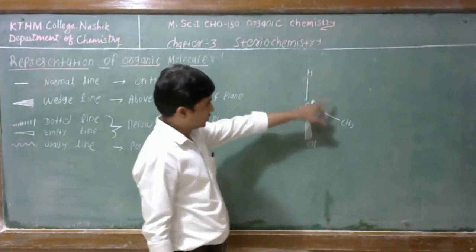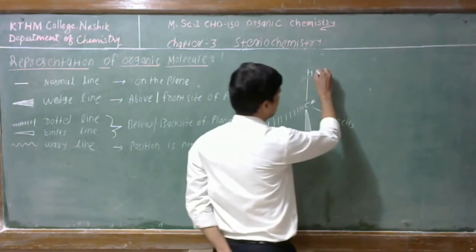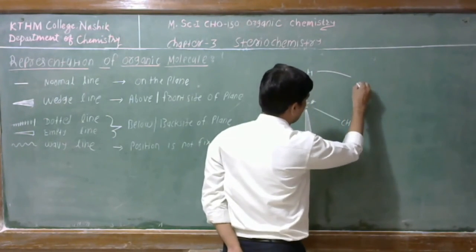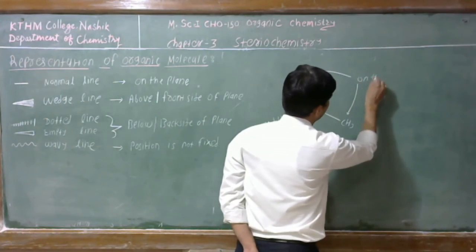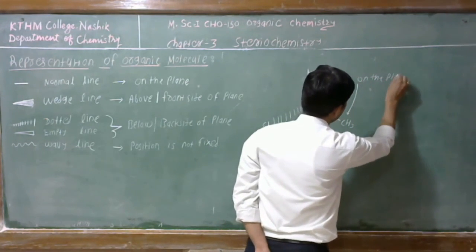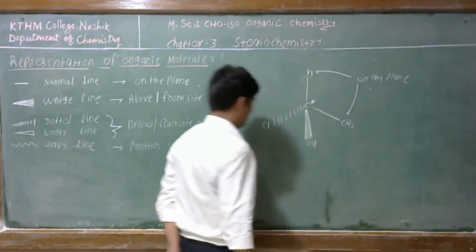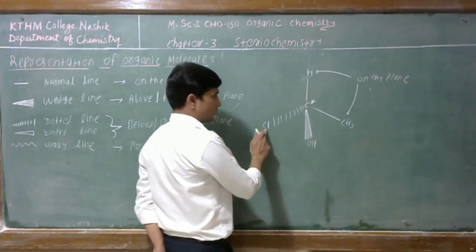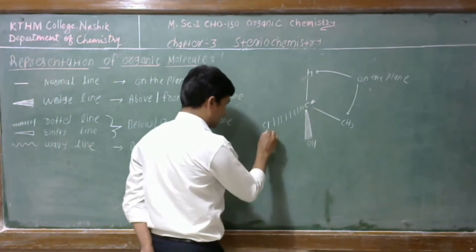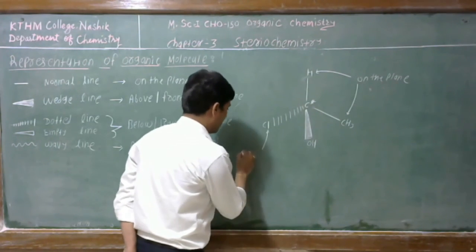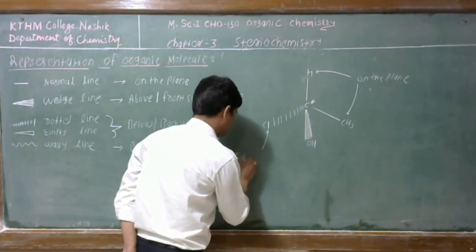See, these 2 are normal lines, means these groups are on the plane. This chlorine is attached to the carbon atom by a dotted line, therefore we can say that the chlorine is behind the plane or below the plane.